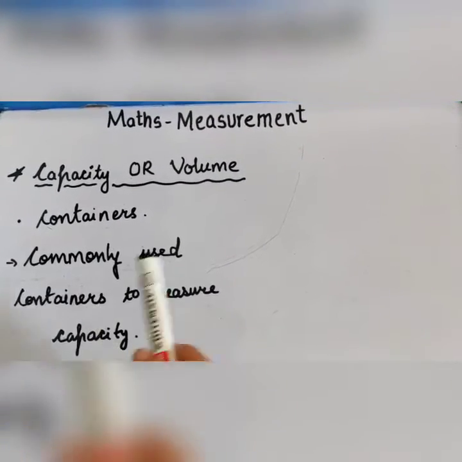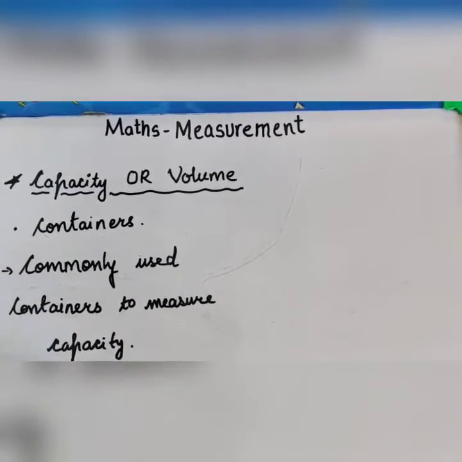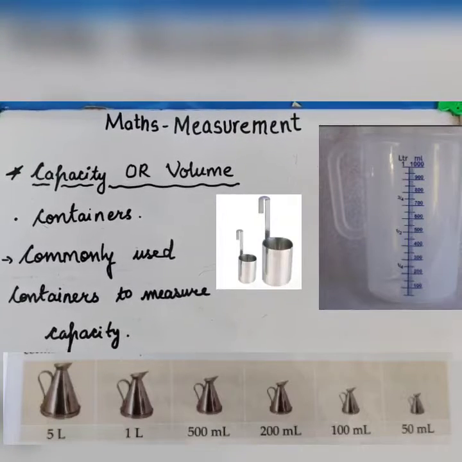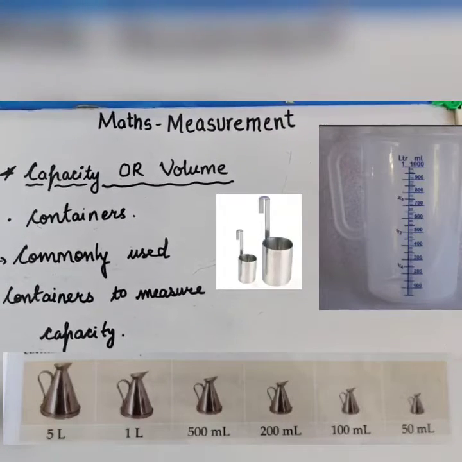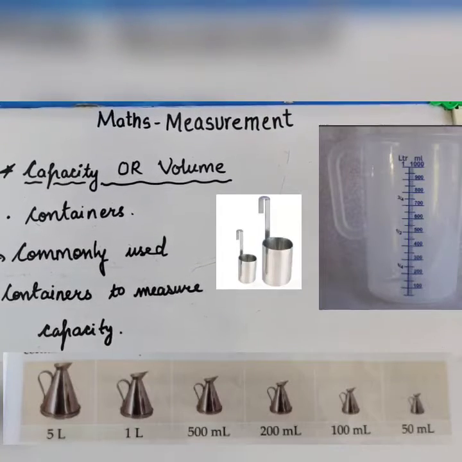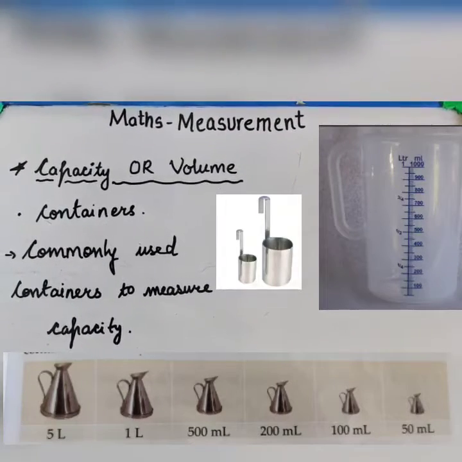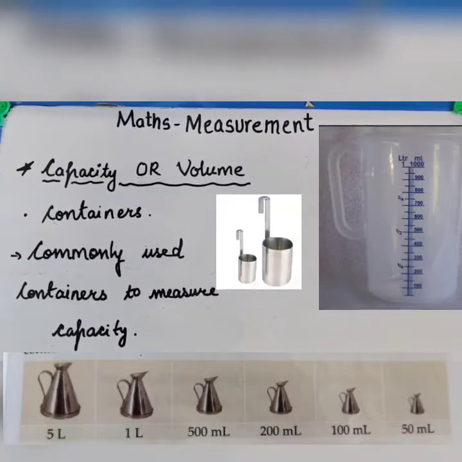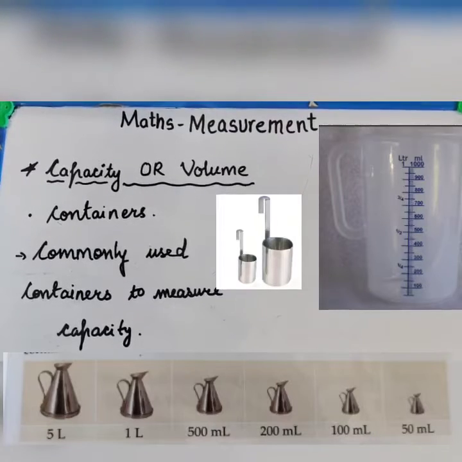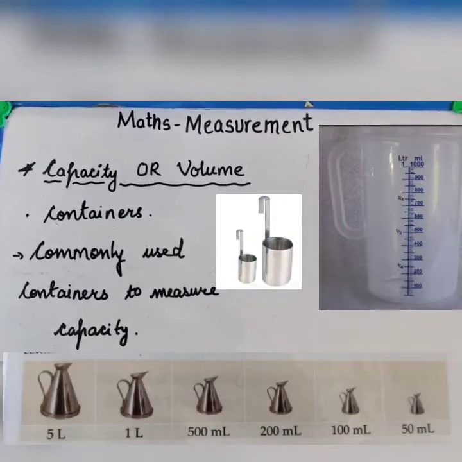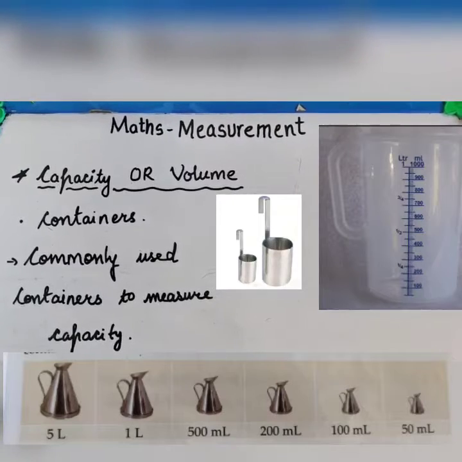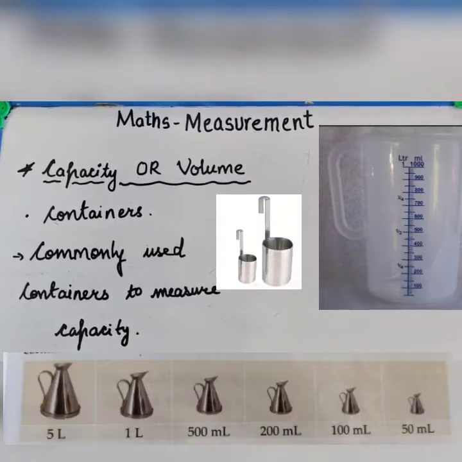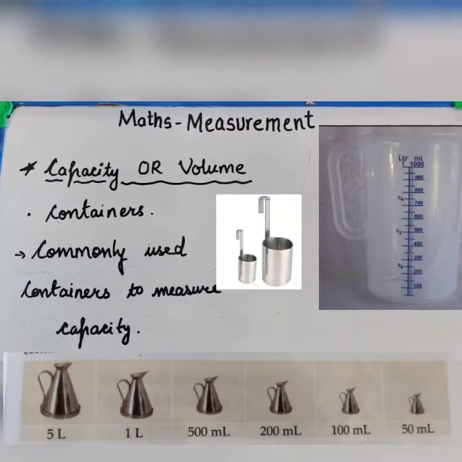Now next is commonly used containers to measure capacity. These are the commonly used containers that are used to measure oil, petrol, milk, juice, etc. All the liquids are measured with the help of these containers. These containers have different measurements and measure different quantities, like 5 ml, 1 ml, 500 ml, 200 ml and so on.